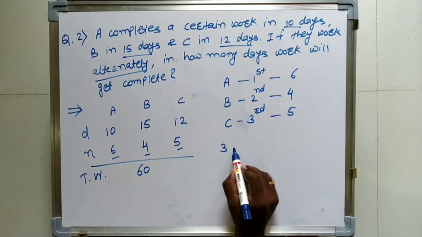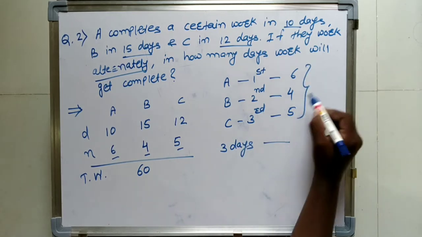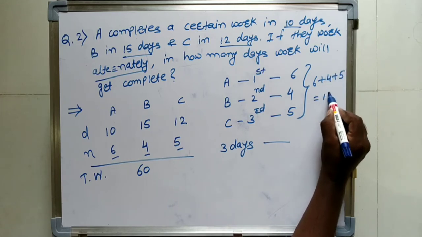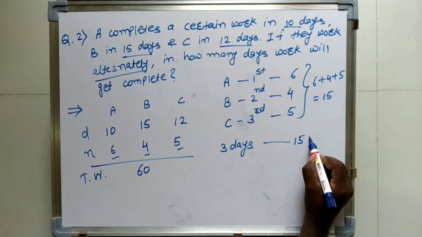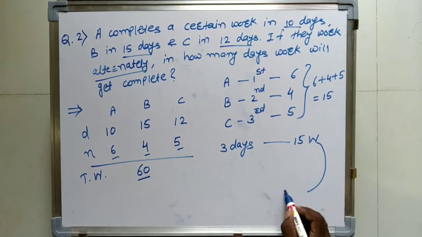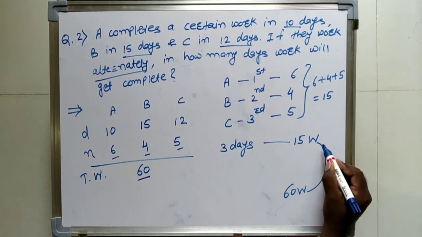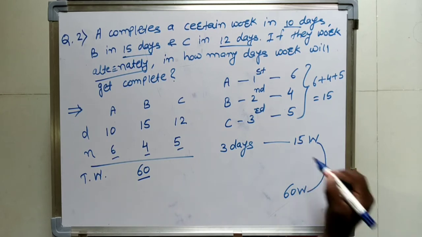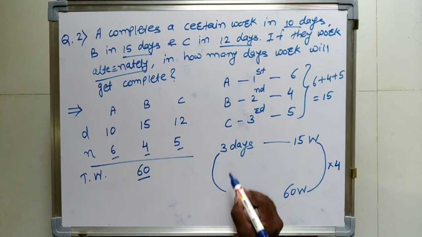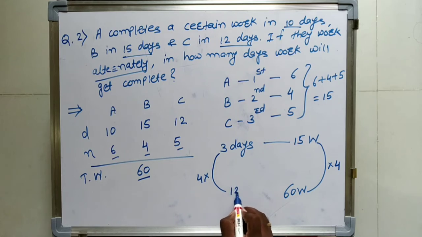So in 3 days, 6 plus 4 plus 5 equals 15 work completed. The total work is 60. So 15 is to be multiplied by 4 to get 60. Similarly 3 multiplied by 4 is 12.